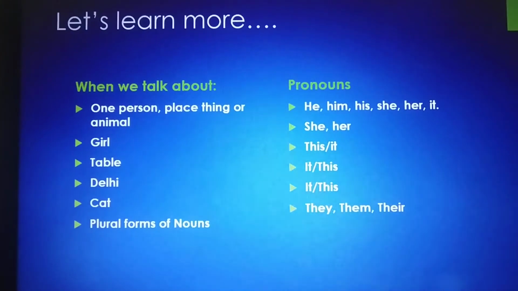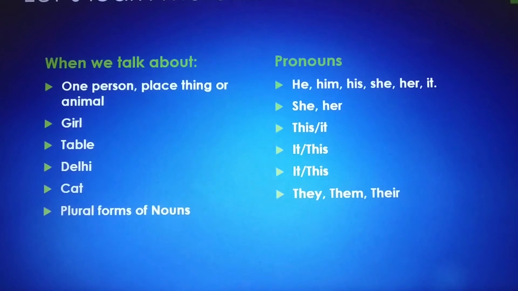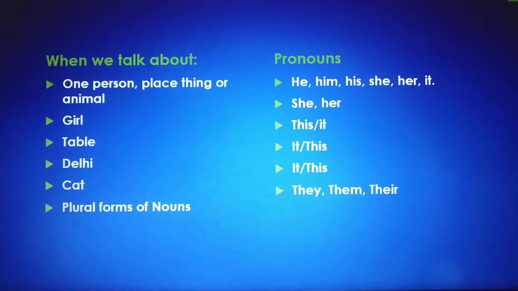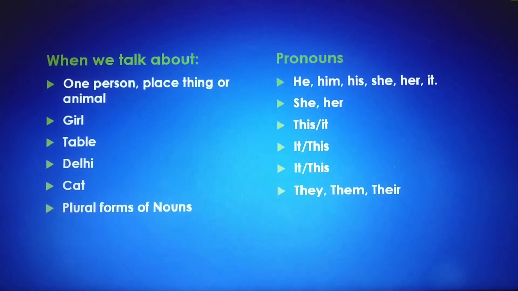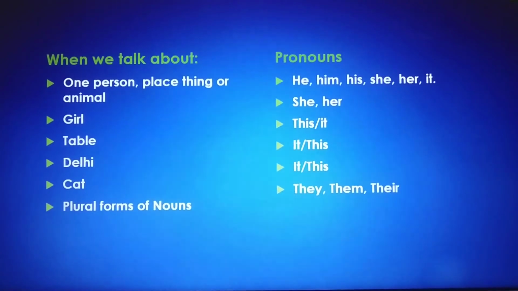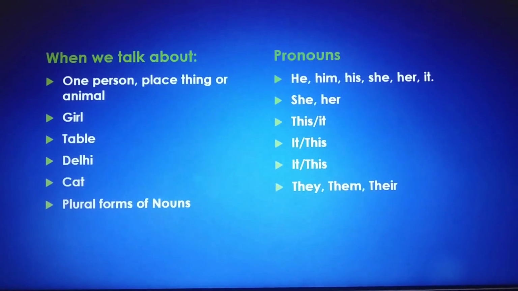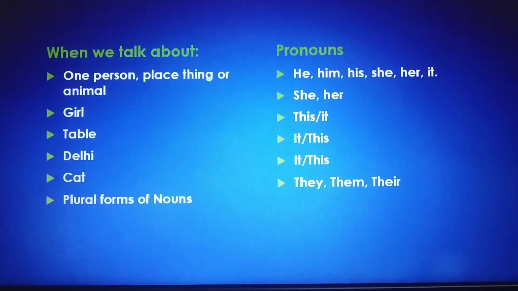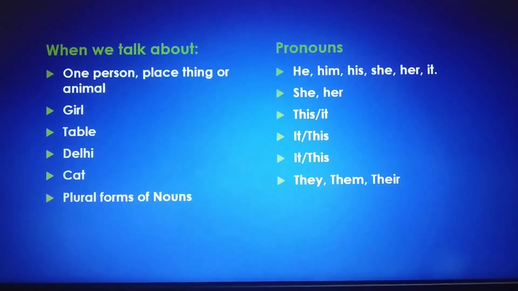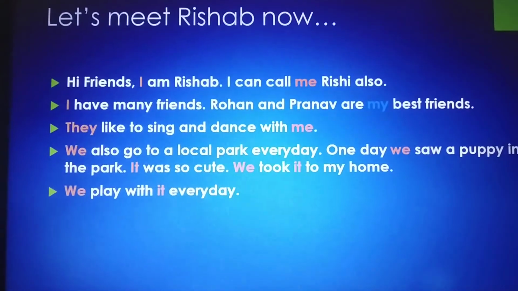So, let's learn more. When we talk about one person, place, thing or animal, then we use he, him, his, she, her or it. When we talk about a girl, she and her. When we talk about a table, this or it. When we talk about a place, Delhi, it or this. Cat is an animal, it or this. Plural form of the nouns, they, them, their. Okay, let's go to the next page.